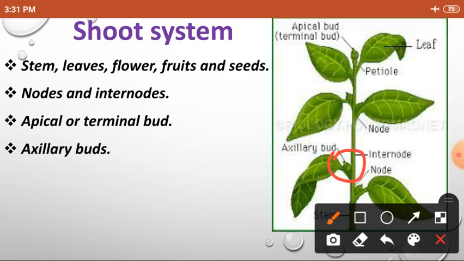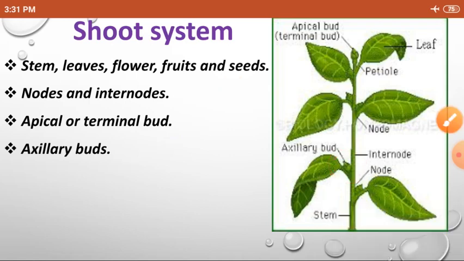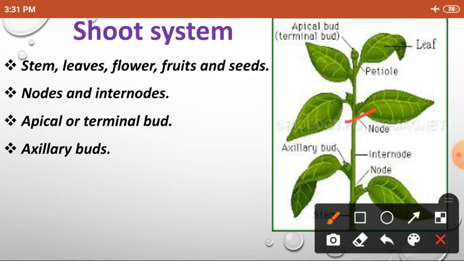Nodes and internodes, apical or terminal bud, axillary bud. What do you mean by node? Where the leaf starts is called node, and the space between two nodes is called internode.